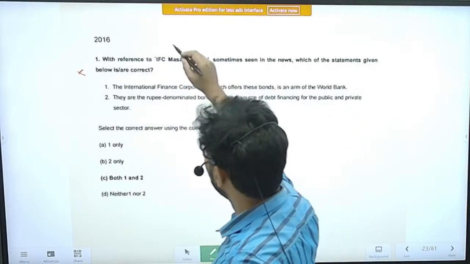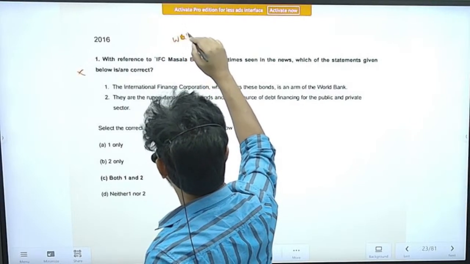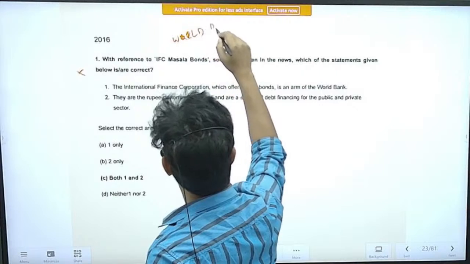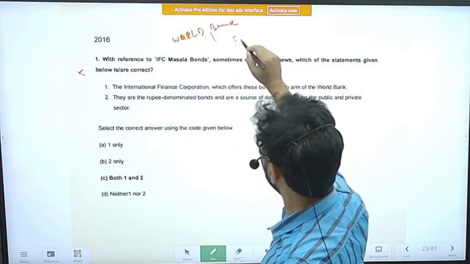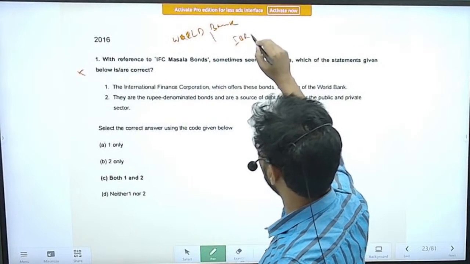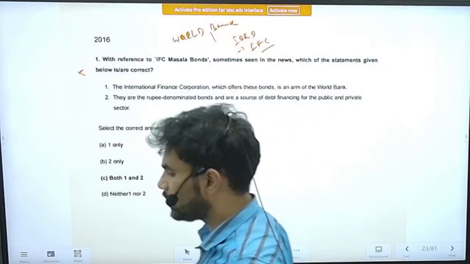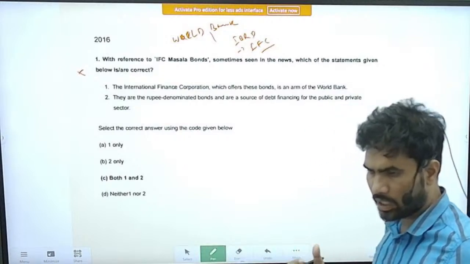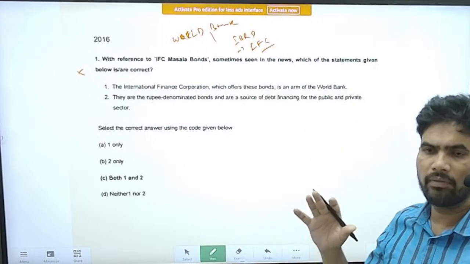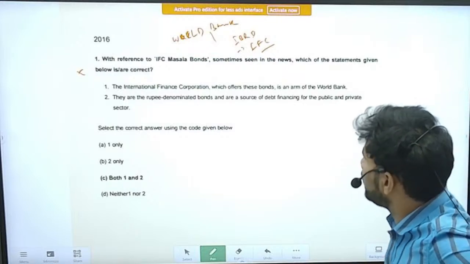So you should know that the World Bank is an association of 5 entities. In that, IBRD is the major agency. Apart from that, you will also see IFC, International Finance Corporation. Apart from that, 3 other agencies are also there. So the consortium of 5 agencies is together called the World Bank. So this statement is correct.